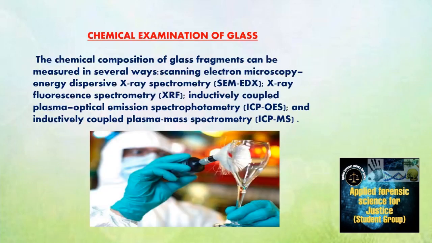The next is chemical examination of glass. Glass is a colloidal mixture of silica with oxides of two or more metals. Fusion of sand, the formula of sand is SiO2. The formula of soda is Na2CO3, lime is CaO, that produces a transparent solid when cooled. The chemical composition of glass fragments can be measured in several ways: scanning electron microscope, energy dispersive X-ray spectroscopy, X-ray fluorescence spectroscopy, inductively coupled plasma optical emission spectroscopy, and inductively coupled plasma mass spectroscopy.